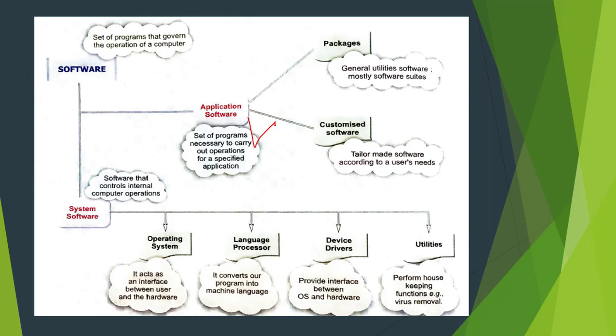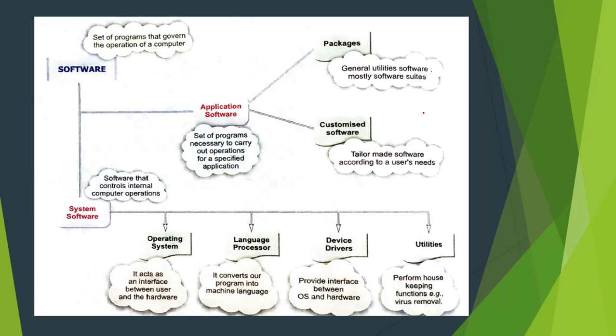These application softwares can be categorized into two categories: packages and customized softwares. In packages, we have general purpose softwares and special purpose softwares. Whereas in the second one, we have customized softwares. These customized softwares have the functionality so that users can customize them as per their requirement.